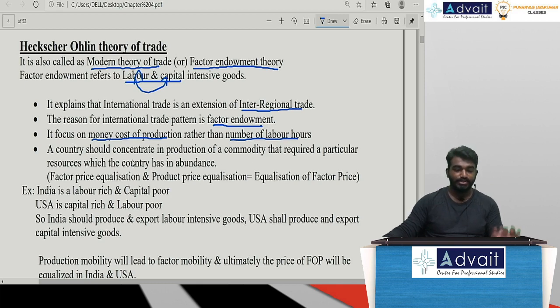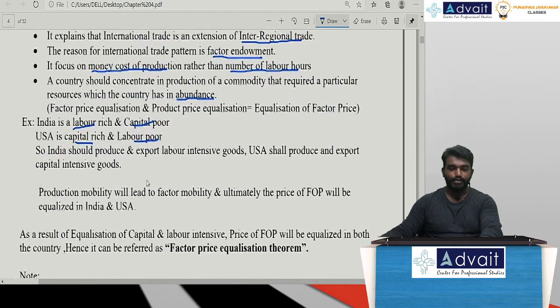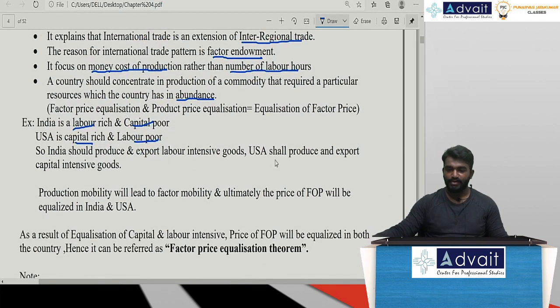A country should concentrate on the production of a commodity that requires a particular resource which the country has in abundance. In whichever resources we are abundant, we produce only those types of goods and services. So it will be an advantage for the nation. Now, sir, comparing India and USA, India is labor rich and capital poor. Sir, USA is capital rich and labor poor. So India should produce and export labor intensive goods. USA should produce and export capital intensive goods.